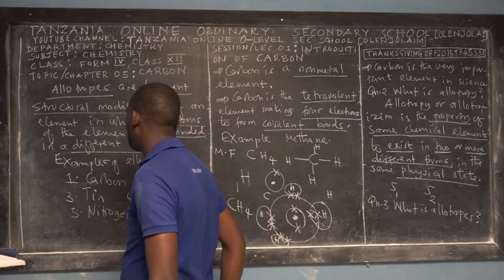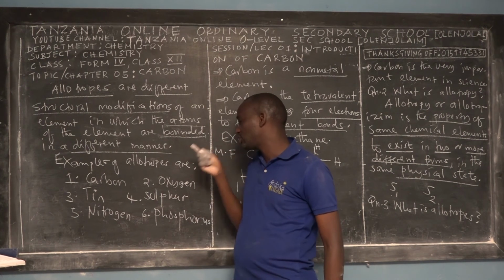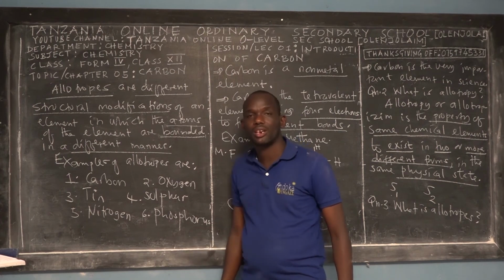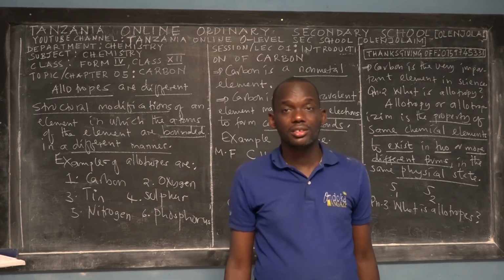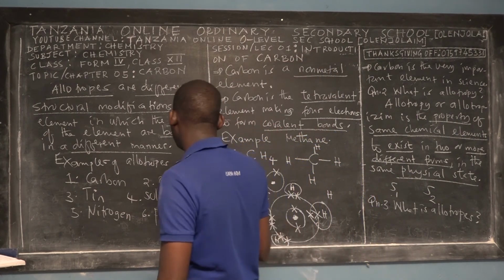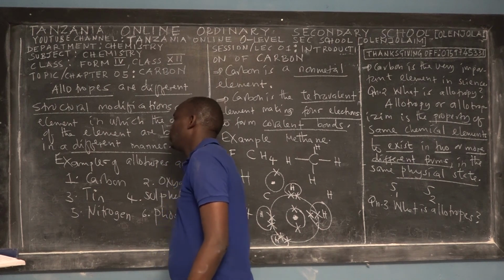However, in this topic we will focus on carbon. So we won't touch in detail on oxygen, tin, sulfur, nitrogen, and phosphorus. It is very important to start with them before we put them into practice.